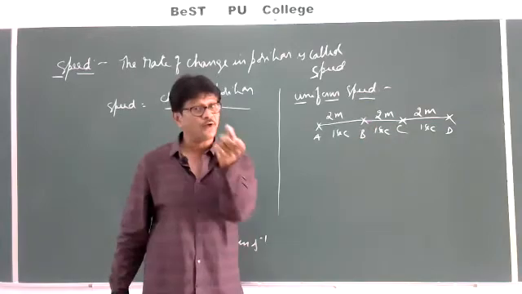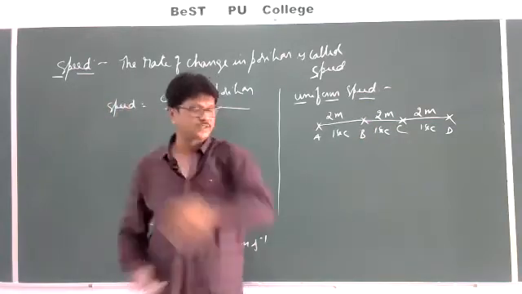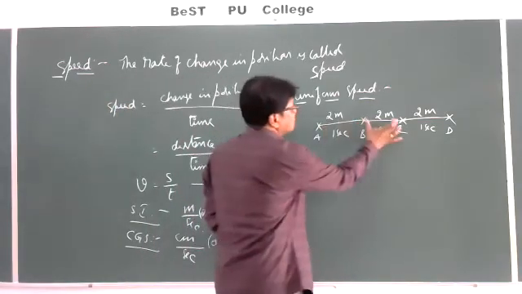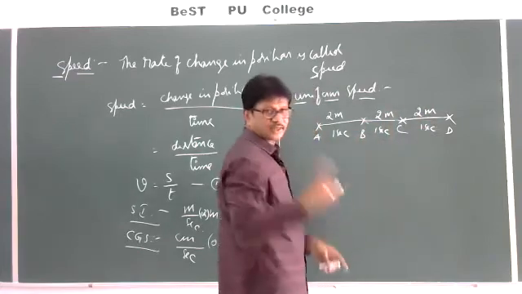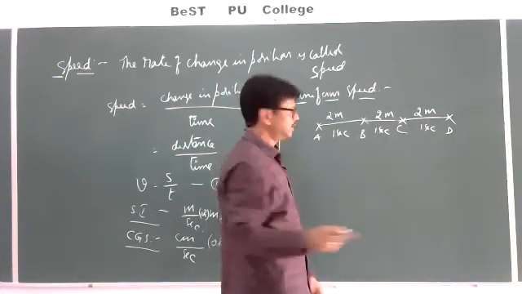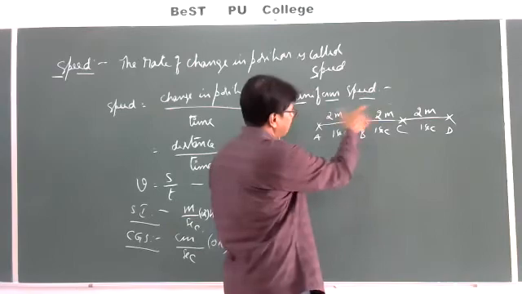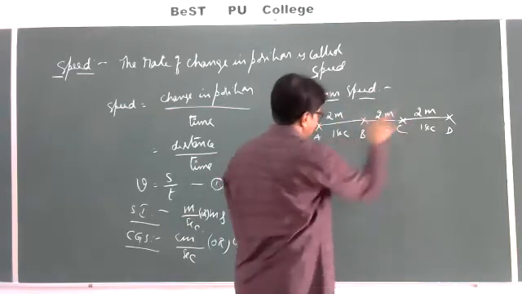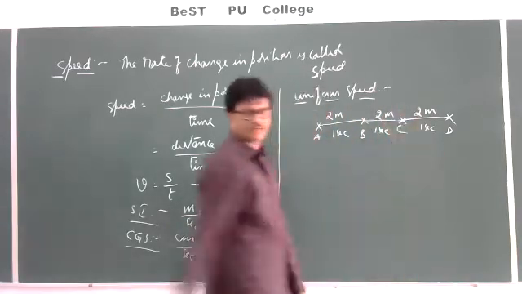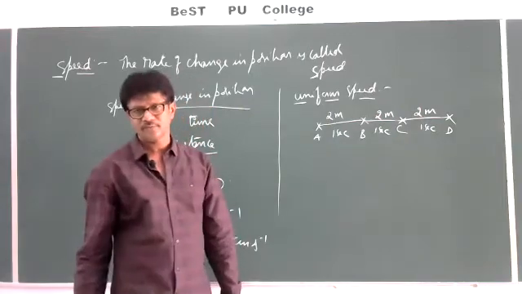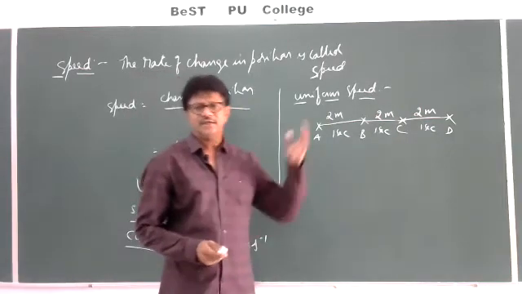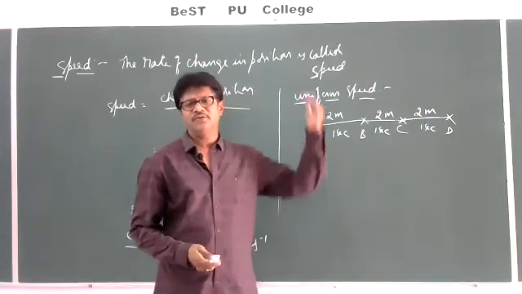That is the meaning of however small those intervals. The criterion is that it has to travel equal distances in equal intervals of time. That's it. Then we can say a body is moving with uniform speed.